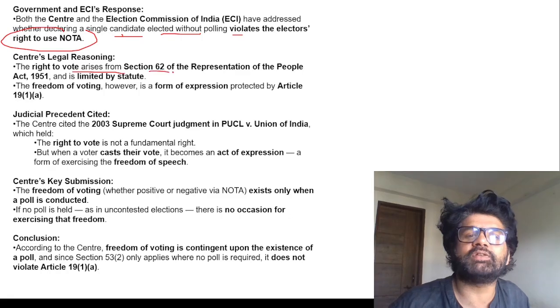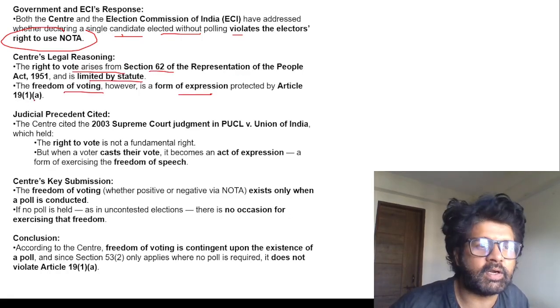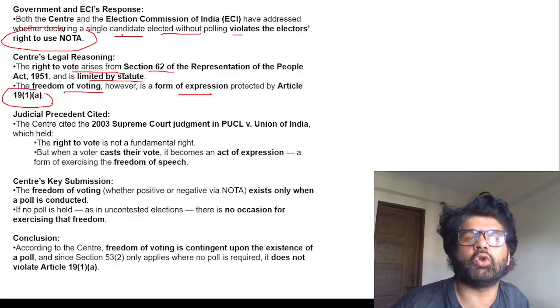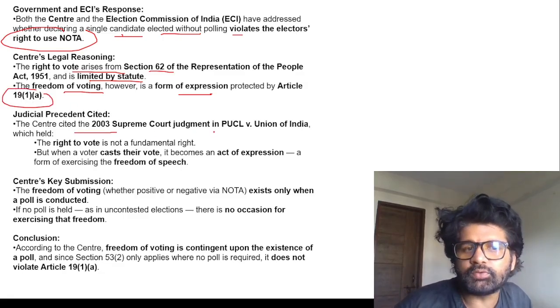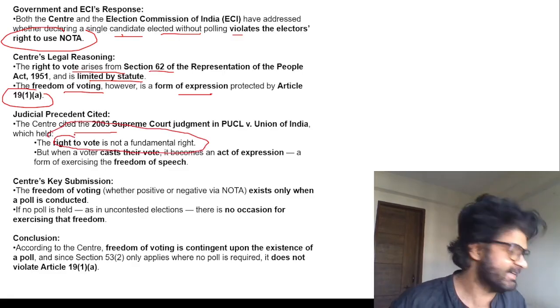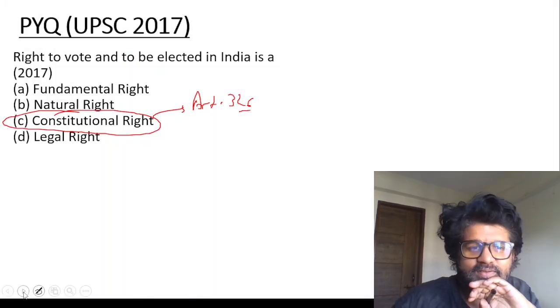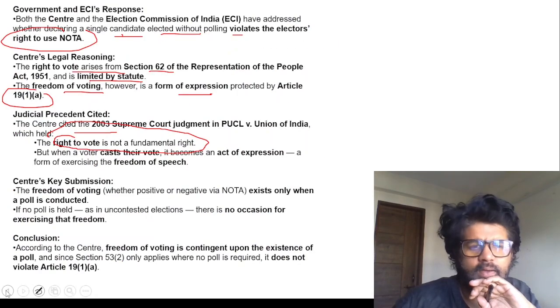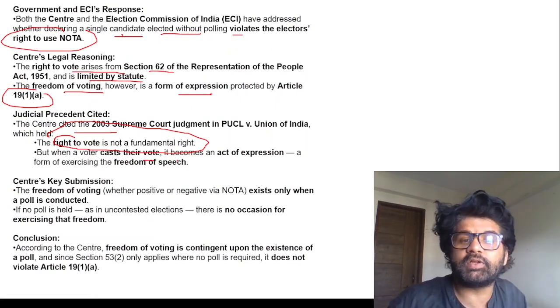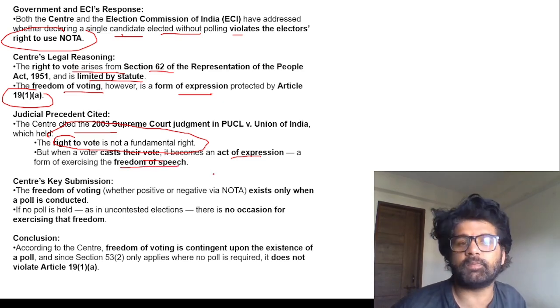Right to vote arises from Section 62 of RPA and is limited by statute. Freedom of voting is a form of expression under freedom of speech and expression, Article 19(1)(a). The Center cited a 2003 Supreme Court judgment: right to vote is not a fundamental right, not a constitutional right. I seriously don't understand why they said it's a constitutional right and not a legal right. Again, it's none of my concern. But when a voter casts a vote, it becomes an act of expression. Freedom of voting is a form of freedom of speech.